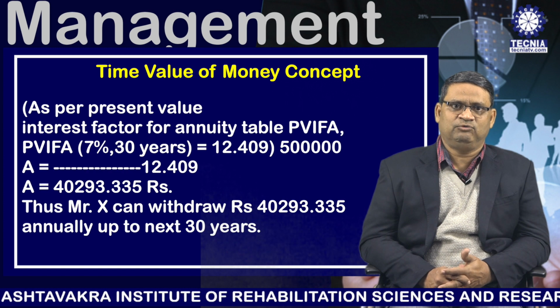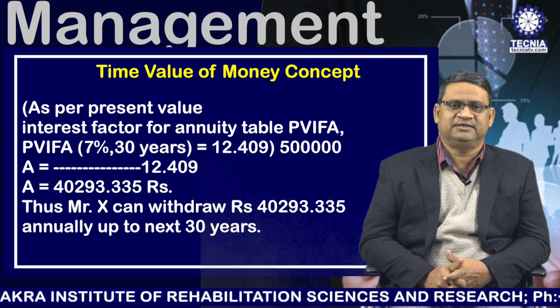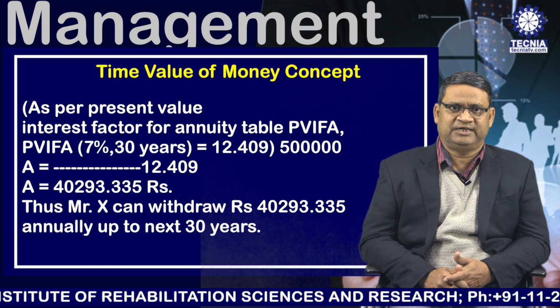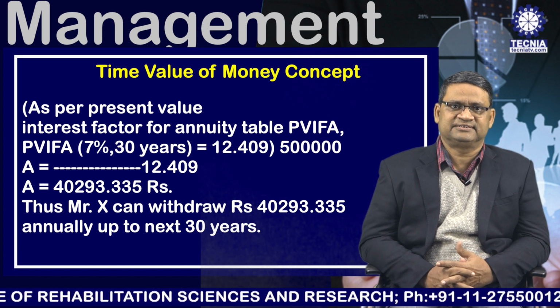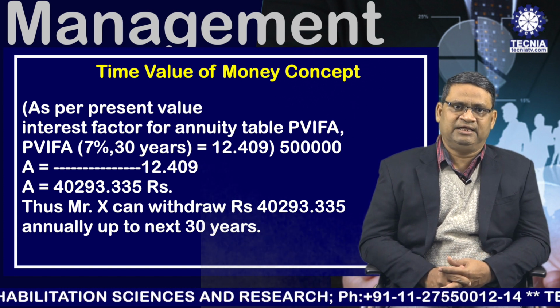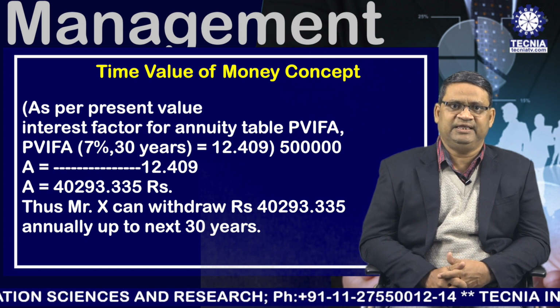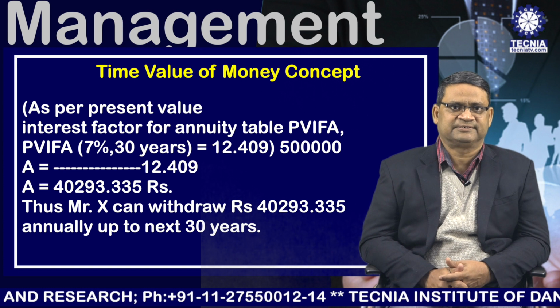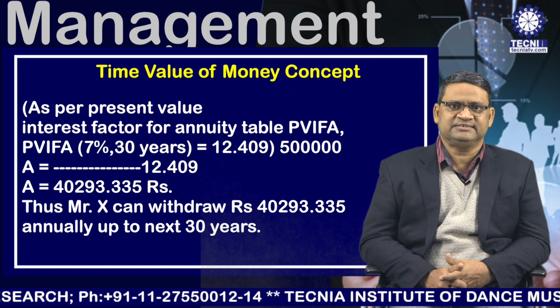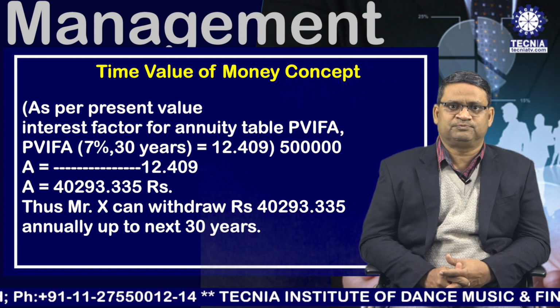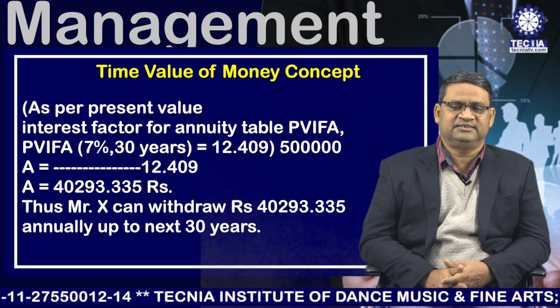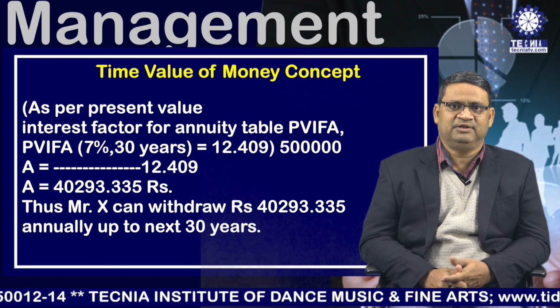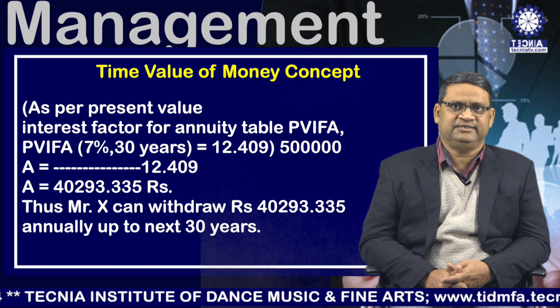Therefore, the value of A will be 5 lakh divided by 12.409 as shown in this slide. Then the amount of annuity A is equal to 40,293.335 rupees. Thus, Mr. X can withdraw rupees 40,293.335 annually up to the next 30 years.